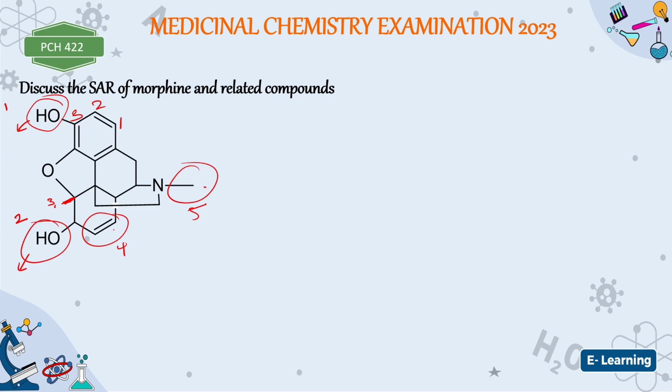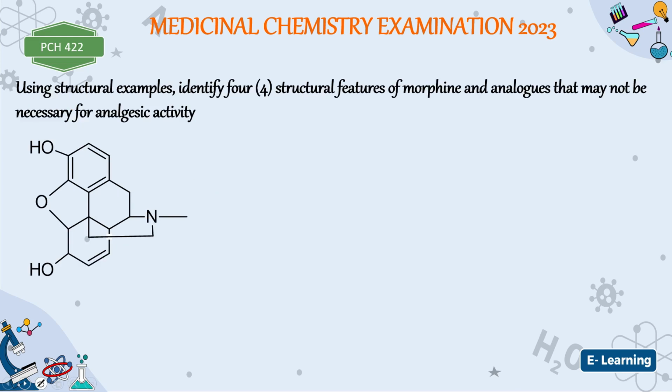Then all these ones are etherification, esterification, acylation, and so on. Then this one, depending on the length of the ring, you may have agonist, antagonist, or a mix of agonist, antagonist action. But you must have read this SAR of morphine and related compounds, so we don't really need to waste much time here. Now, I've answered this question in a separate video.